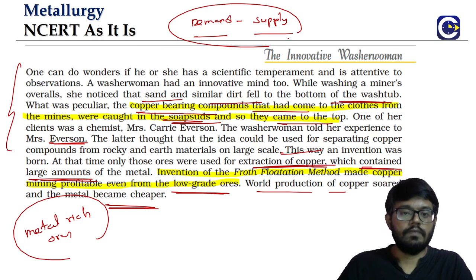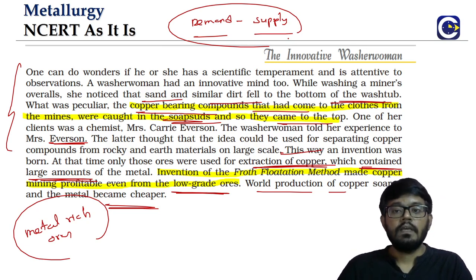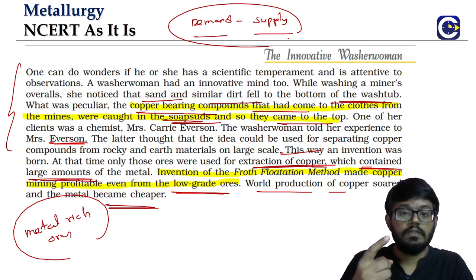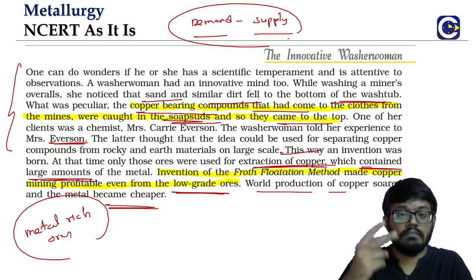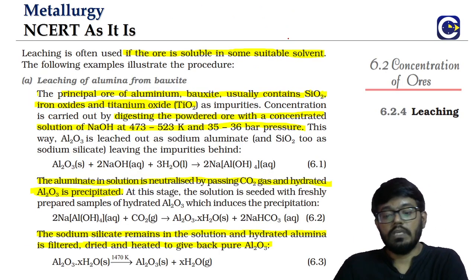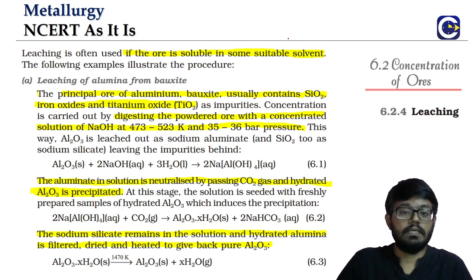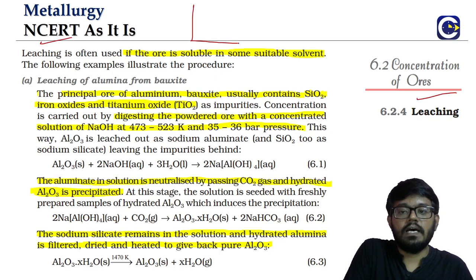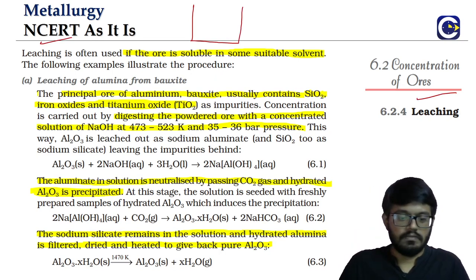So by this, we have talked about the three physical processes. What are the three physical processes? We started with gravity separation, then magnetic separation, then froth flotation. Now we are going into the chemical method. What is the chemical method? It is called leaching. The idea of leaching is very straightforward and simple.